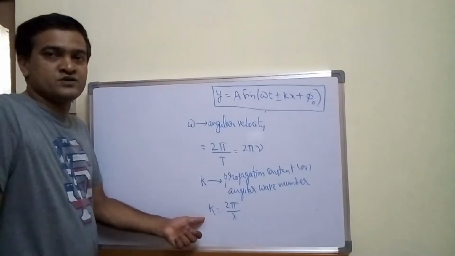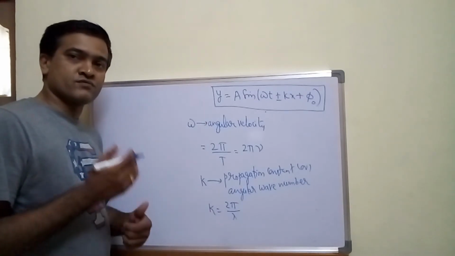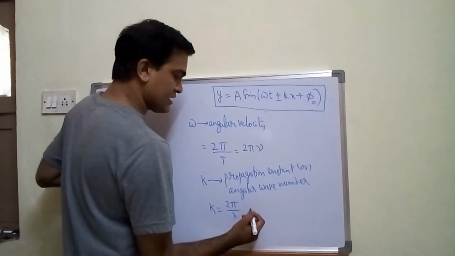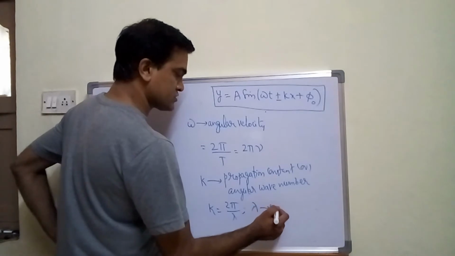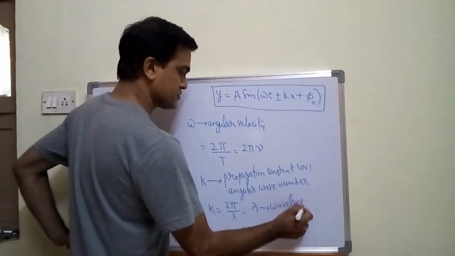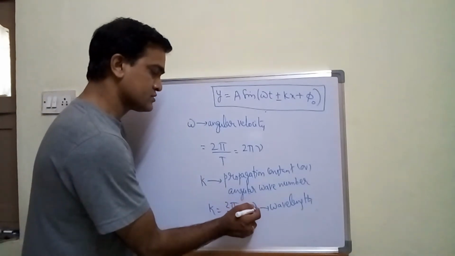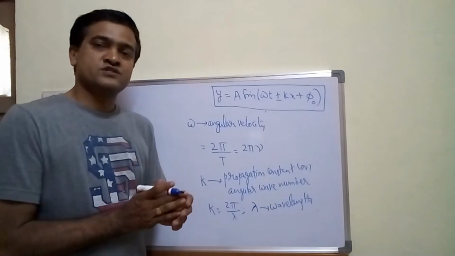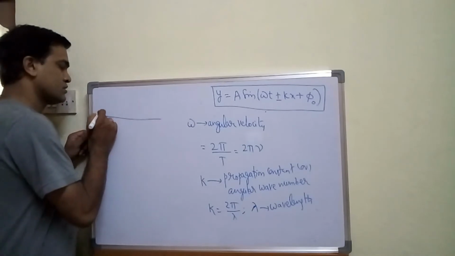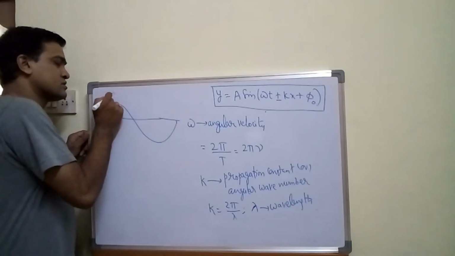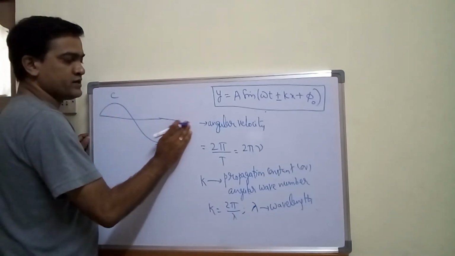Again here, lambda is not a new quantity. You might have learnt it in your lower classes as well. Lambda is nothing but wavelength, the wavelength of the wave, right? Wavelength is defined as the distance between either two crests or two troughs. Let me show you. This is crest and this point is trough. The bottommost point is called trough and the topmost point is called crest.